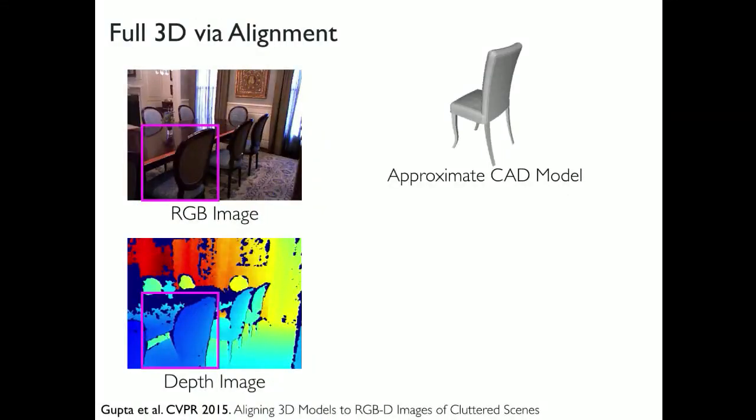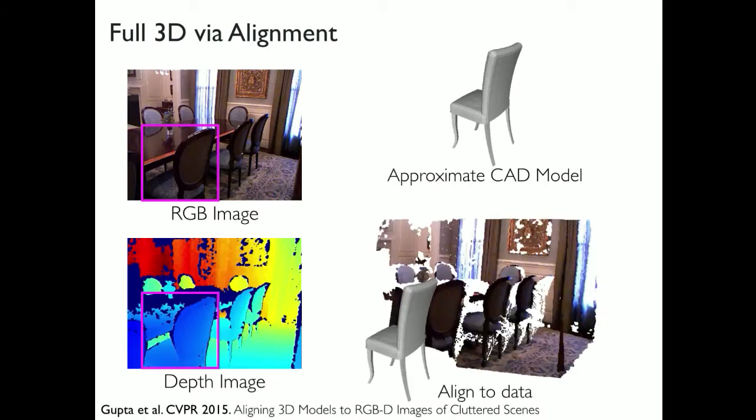So you have access to, let's say, from your prior experience, a chair has a seat, it has a back and so forth. And what we can do is essentially use the partial shape information that is available, let's say via these depth sensors, to actually align these full 3D models to the data. So you can say, okay, I know about chairs in general, and now I'm going to try to align a general chair model to the data that I'm seeing to be able to make predictions about parts of the scene that are not directly visible. So this is a simple alignment problem that you can solve.